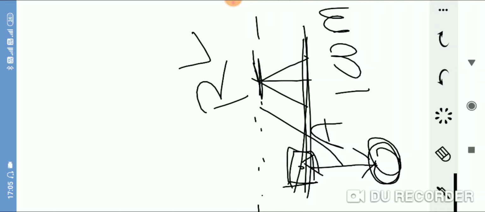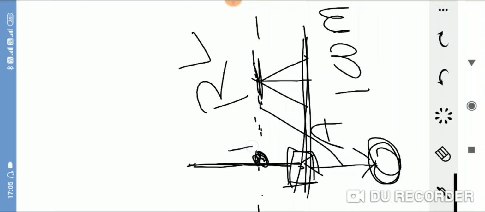We put a leveling staff at point A, so this line is called line of sight or line of collimation. The elevation of this line of sight is called plane of collimation or height of instrument.